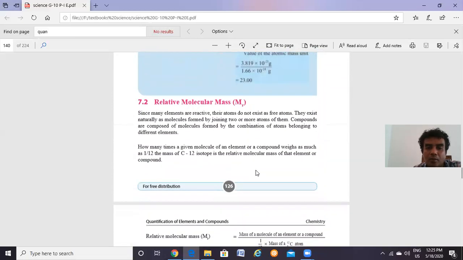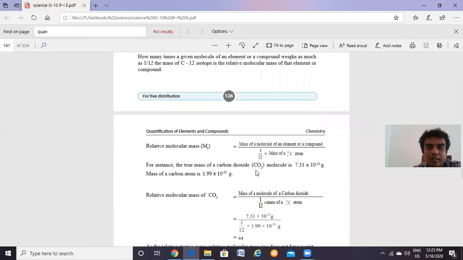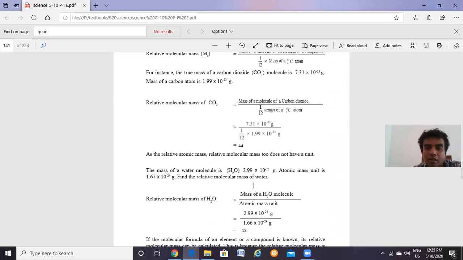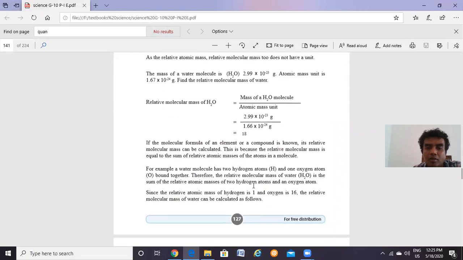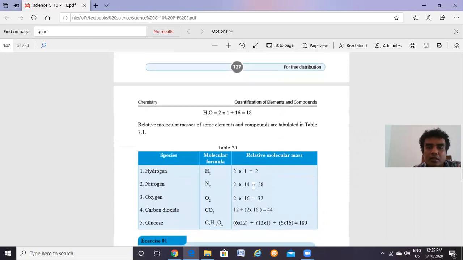So then finally, we talk about the relative molecular mass. So this is the third equation that we had in the lesson to calculate the relative molecular mass. Similarly, we should find the mass of a molecule, and it should be divided by the value of the relative atomic mass unit, or the value of 1 AMU. But though we have this equation, we do not use that equation to calculate the relative molecular mass. We use another method to calculate the relative molecular mass. So this is what we practice in the lesson.